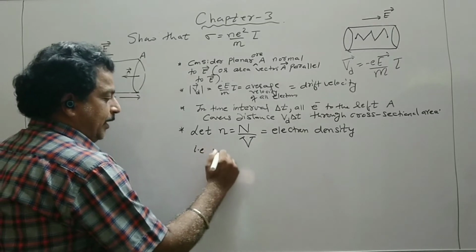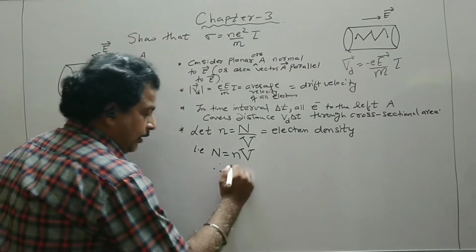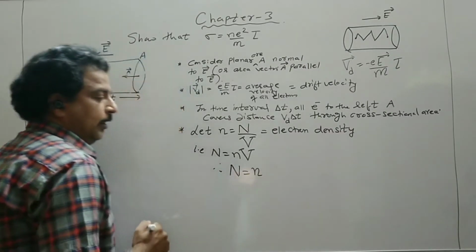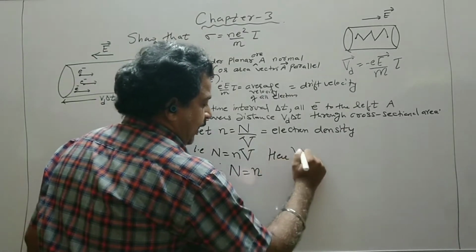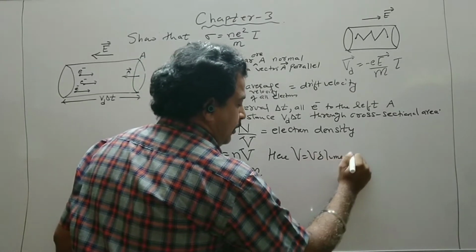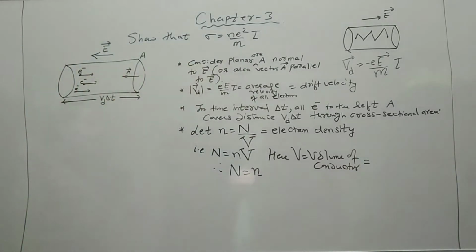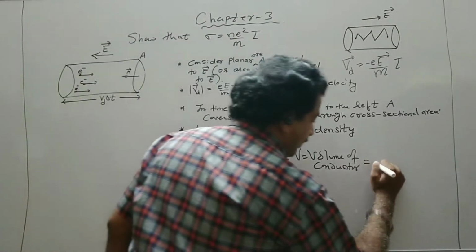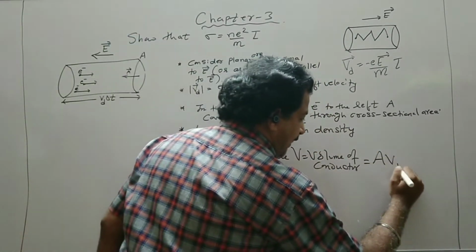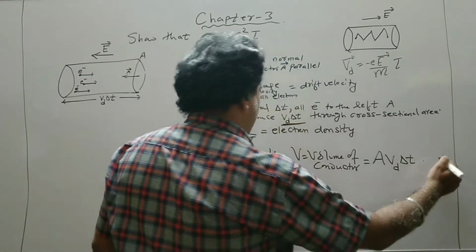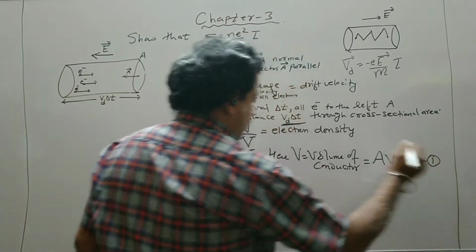So we can write capital N is equal to n into V, and therefore N is equal to n times the volume of the conductor. Here V is the volume of the conductor. Now the volume of the conductor is area into length. So the area of the cross section is A and the length is Vd delta t. So this is the volume of the conductor. Let us name this as equation 1.